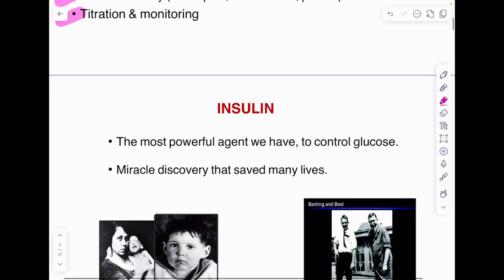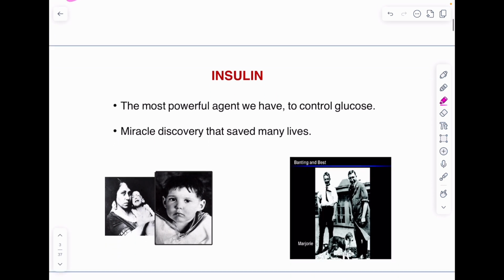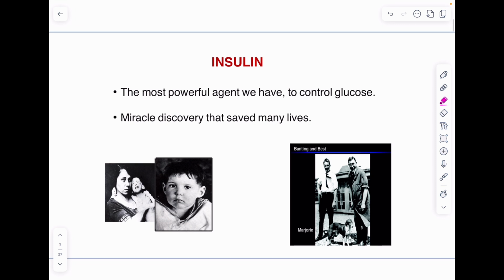Insulin is the most powerful agent we have to control blood glucose. It is the miracle discovery that saved many lives. Before the invention of insulin, diabetes was a death sentence, and after insulin is introduced, it has become a manageable condition.